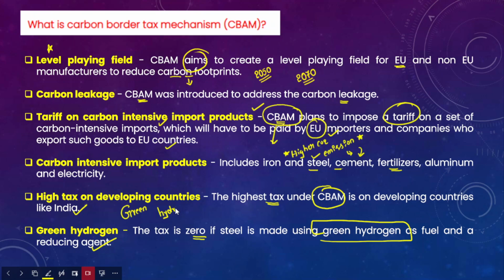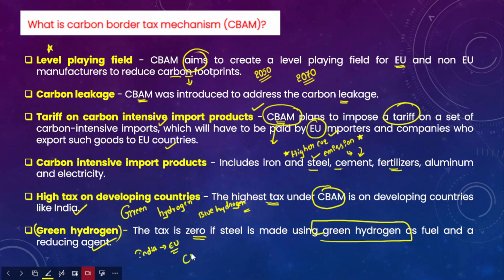Okay, so there are different hydrogen types such as green hydrogen, blue hydrogen, gray hydrogen. So for example, imagine steel, aluminum, or cement is manufactured using green hydrogen in India, and then it is exported to the European Union.